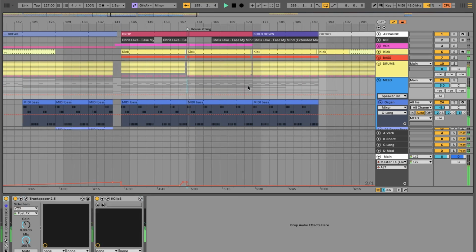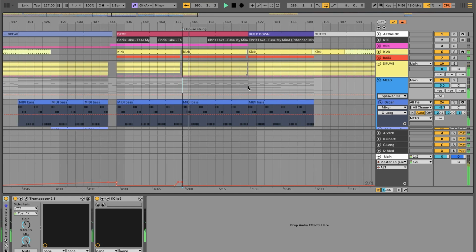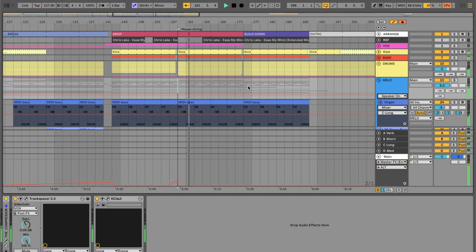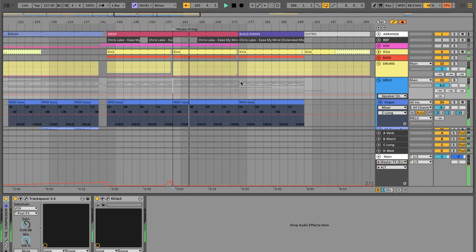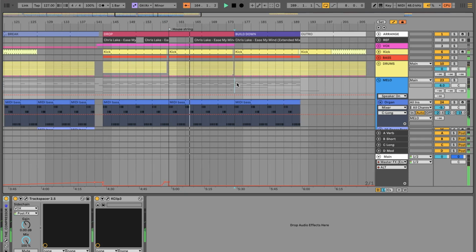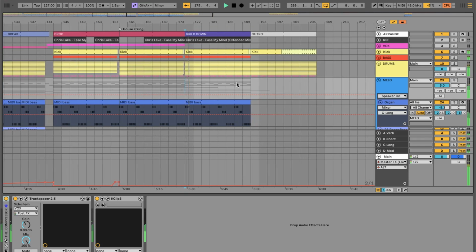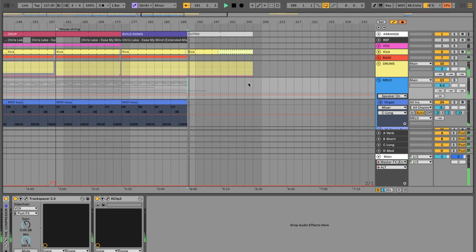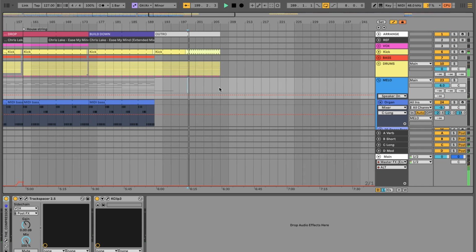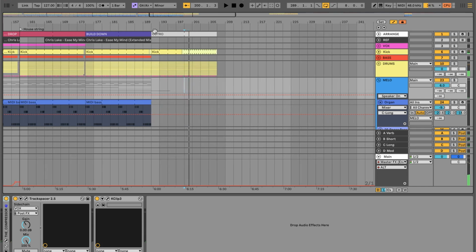Double it up, add the house string on the second half, and some of that acidy synth kind of thing. That's more trancy really. And then it builds down. And then drums: first half with the kick, second half with the kick removed. And that's the idea there.